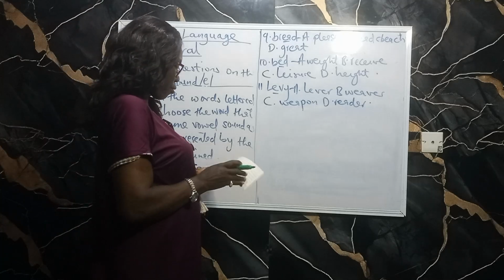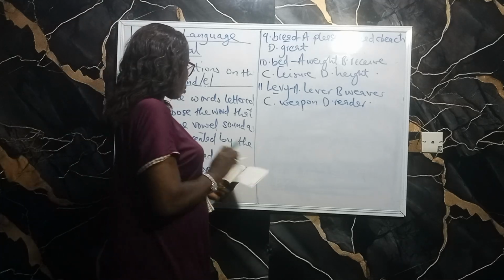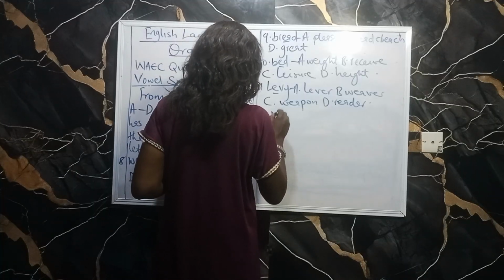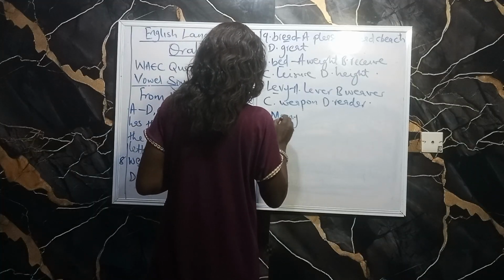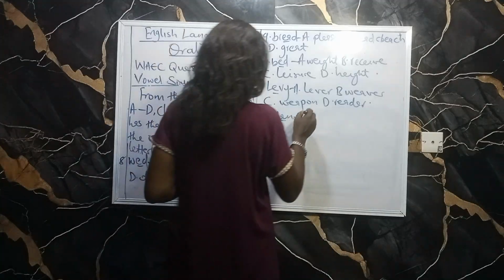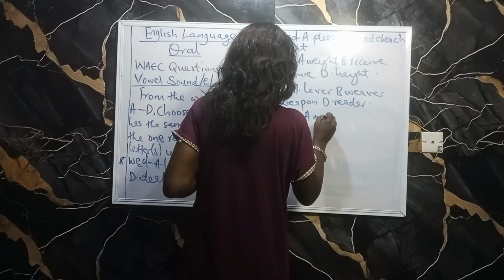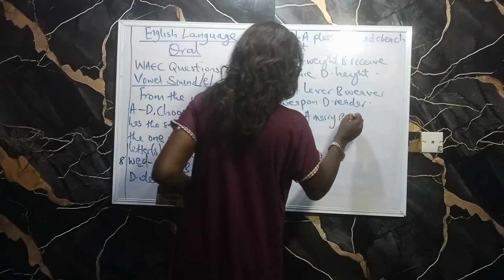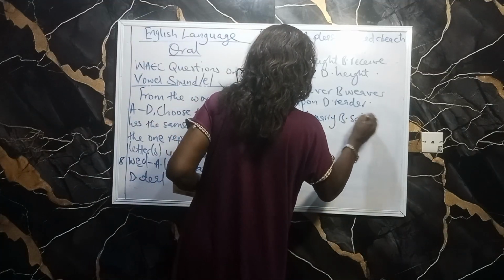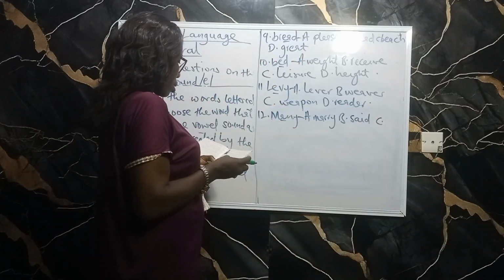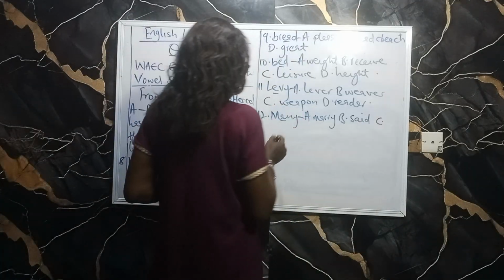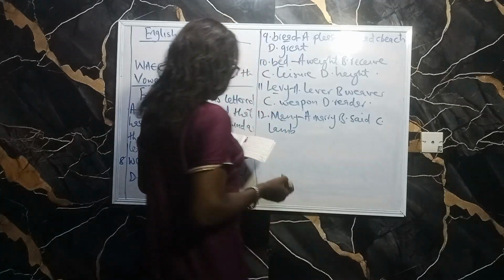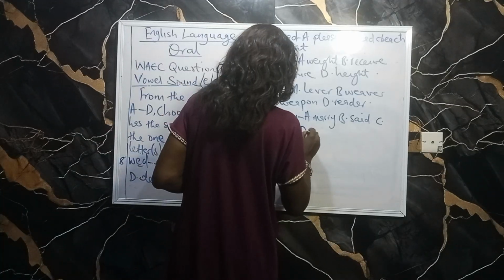Number 12, we have many. Under A, we have marry. B, we have said. C, we have lamb. And D, we have money.